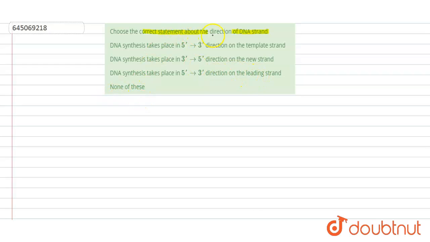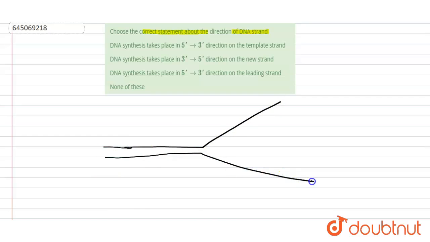None of this. So if we see the replication fork, so that we can better understand, here I am making one replication fork so that we can better understand the formation of the different strands. This is 5', 3', this is 3', here this is 3', 5'. These two I have shown the parent strand in which replication fork has been opened. So here synthesis of